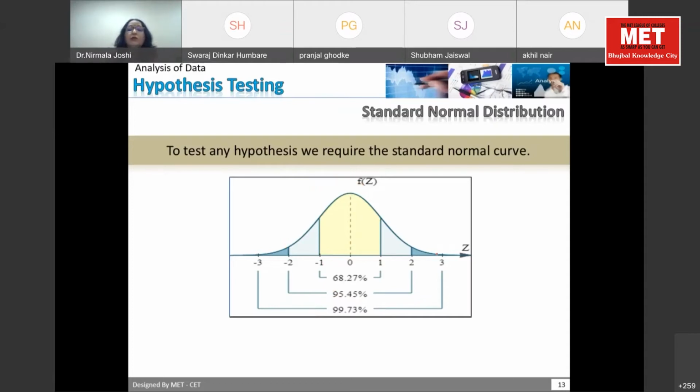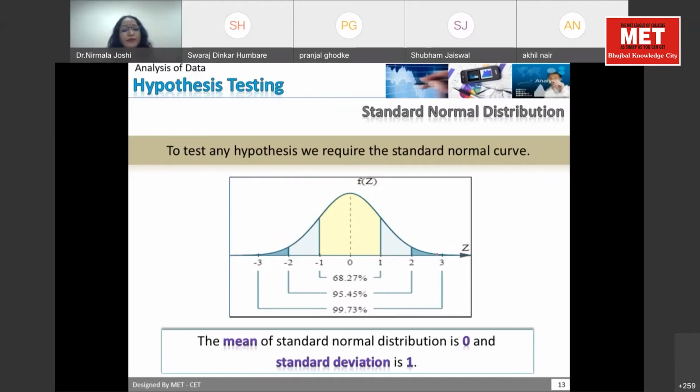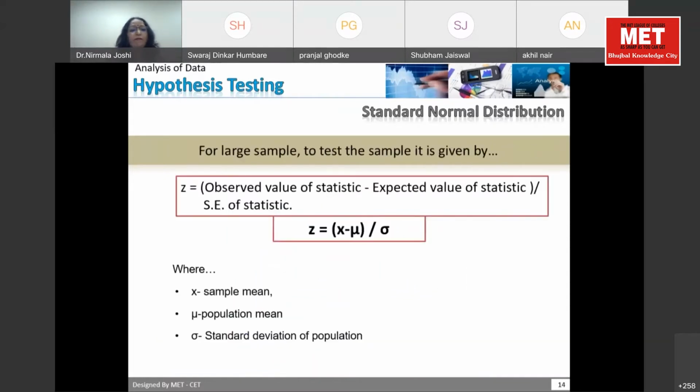This is called the standard normal curve, and normally in all cases this is the observation. There may be outliers. So the mean of the standard normal distribution is always 0 and the standard deviation is 1. The entire modeling is based on it. Whenever we are developing any test,